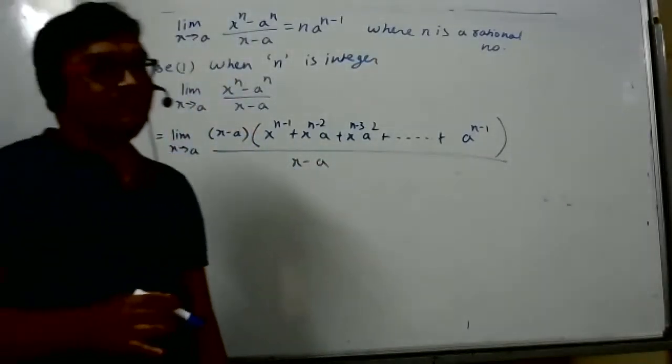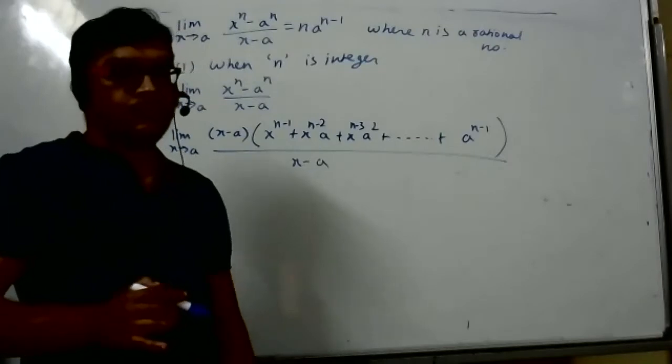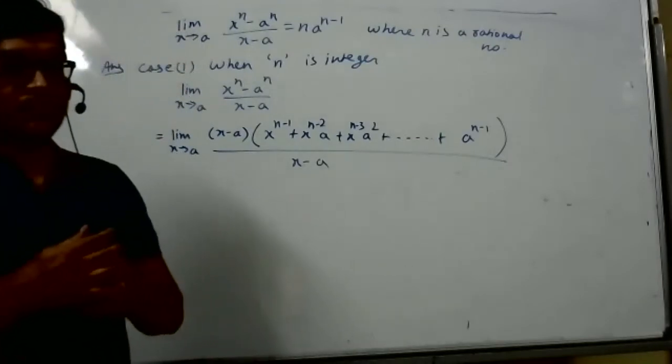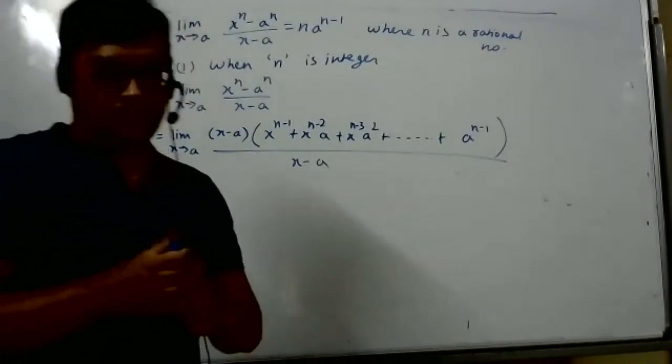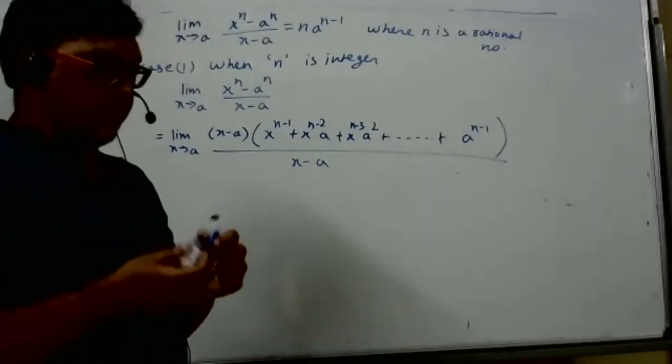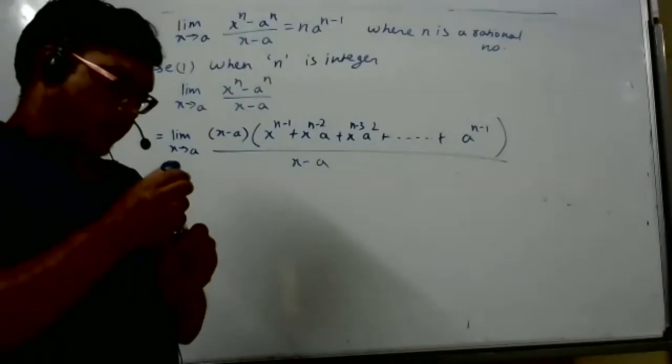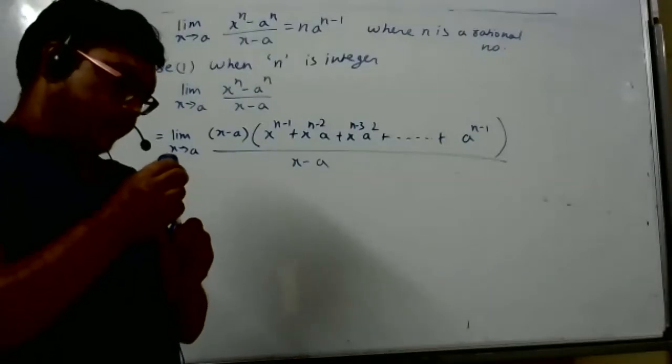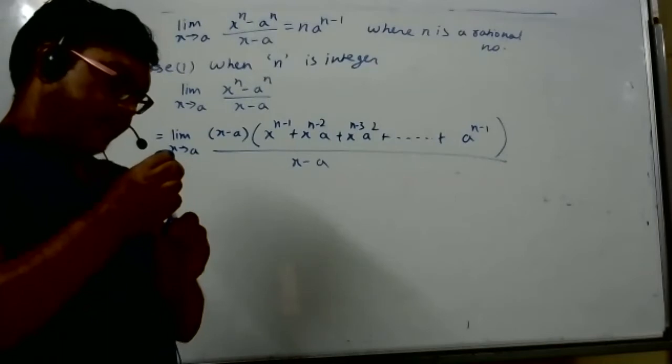What are you doing, sir? What did you do actually? I am not able to understand. Like you took x minus a as common and then you just started writing powers. No, reducing powers. No, student. My mistake only actually. What happened?